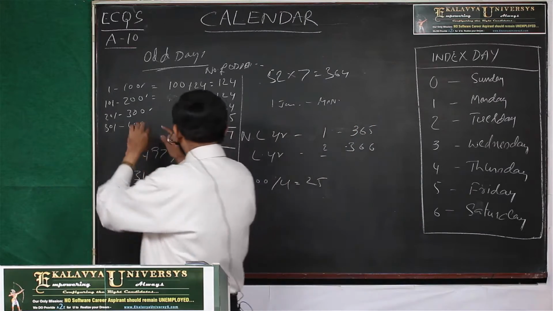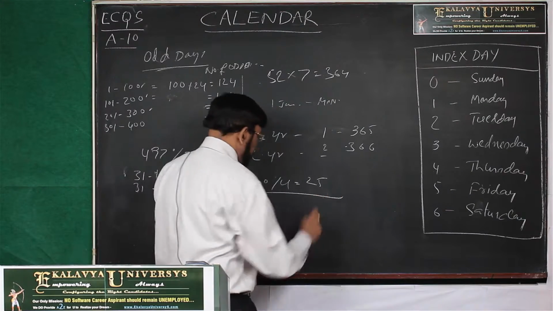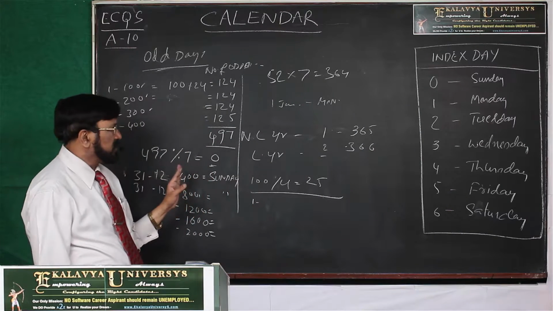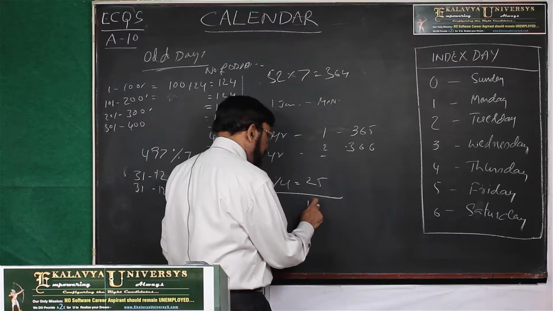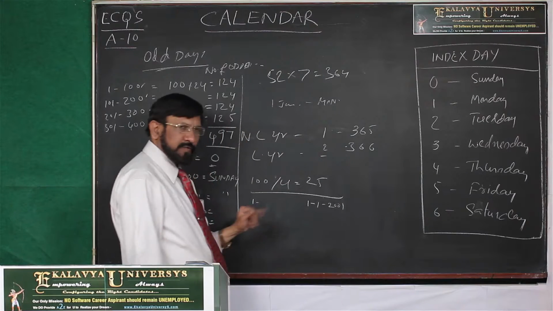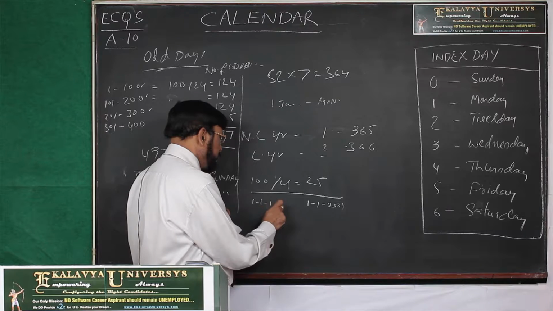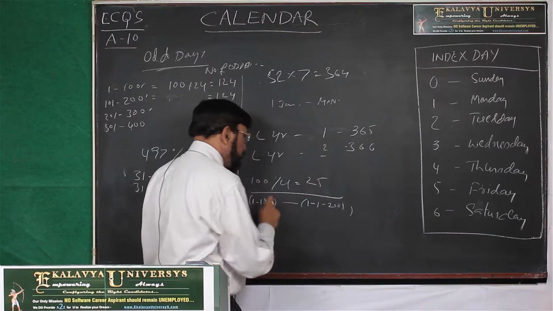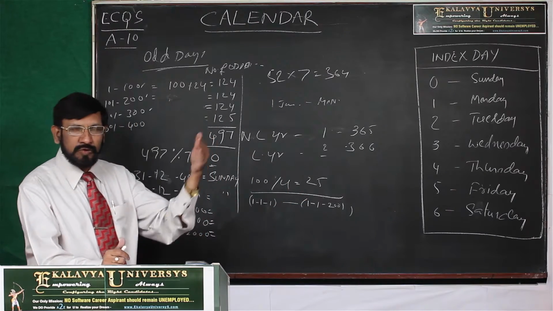Otherwise, suppose you do not know odd days, and you have to find out the day on 1/1/2001. You have to find the total number of days from 1/1/1 to 1/1/2001, which is a big calculation for 2000 years.